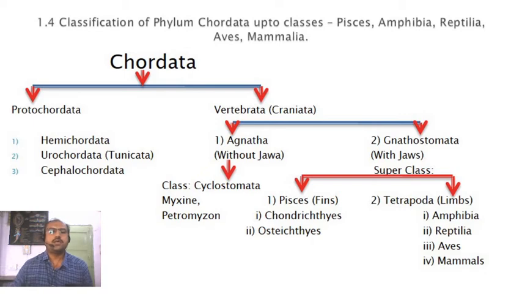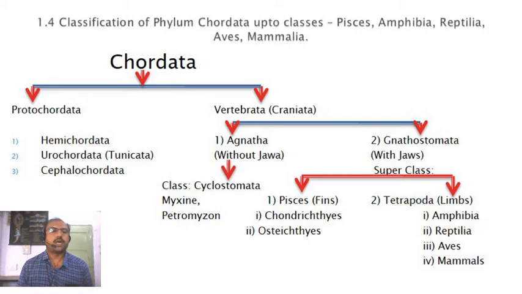Then let's see the tetrapods. Tetrapods means the individuals which are bearing limbs. So tetra means 4, the individuals bearing the 4 limbs, and it has the major 4 classes: amphibia, reptilia, aves and mammals. So in case of this vertebrata, we have studied Agnatha and Gnathostomata. Agnathans are aquatic.